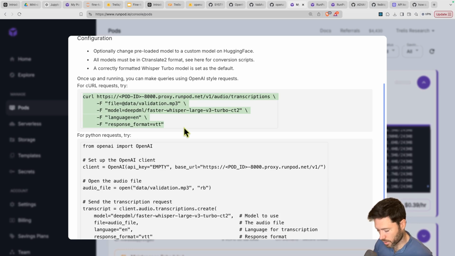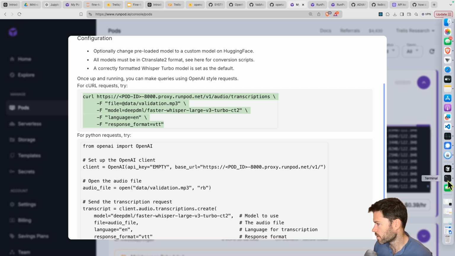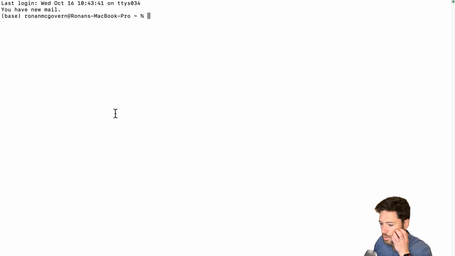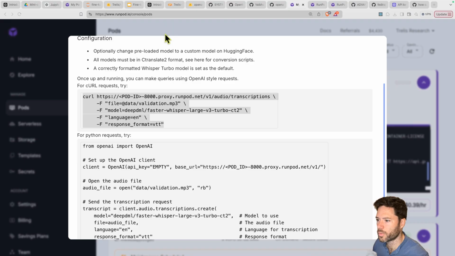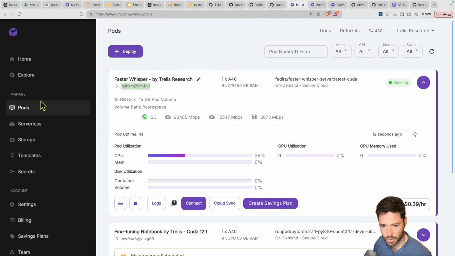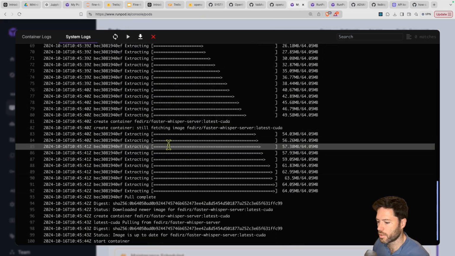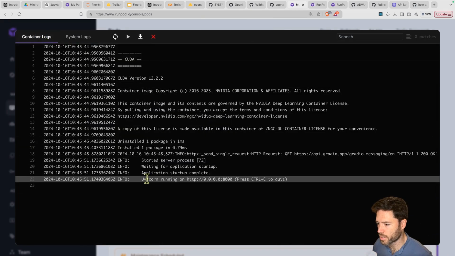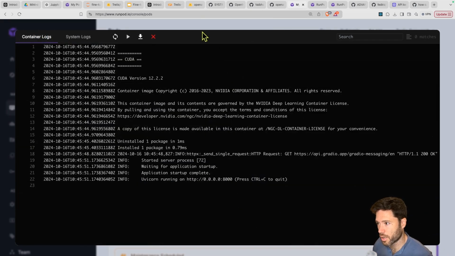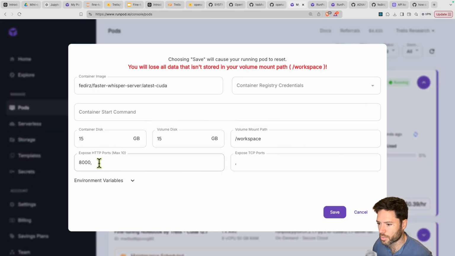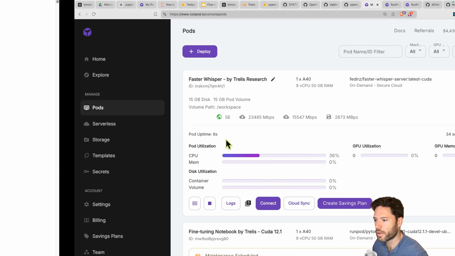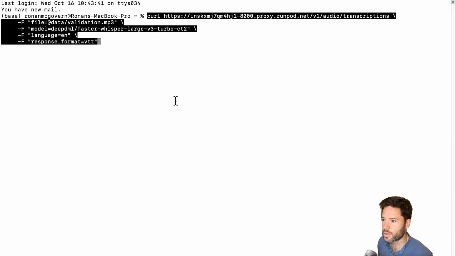So I'm going to take this piece of script here, and the only thing I need to change is my pod ID. So let's head over to a terminal, and I'm just going to paste that in with my pod ID. So I'm going to grab my pod ID here, and I'm just replacing that off screen into the curl request, which I'll then show you when I call. We can check here the logs. So it looks like the image is ready and everything is running up on port 8000. I should have mentioned that, by the way, in the container, we did expose port 8000. And we're now going to be able to hit that via a curl request.